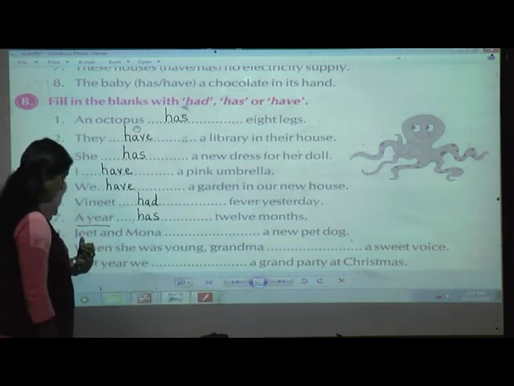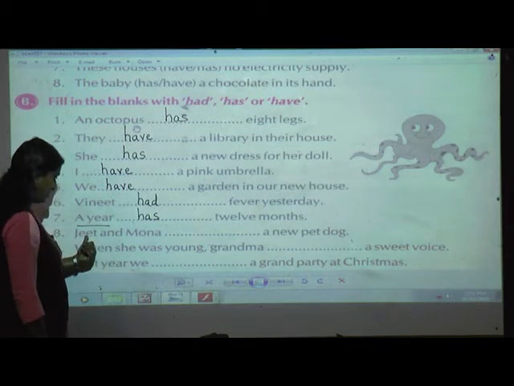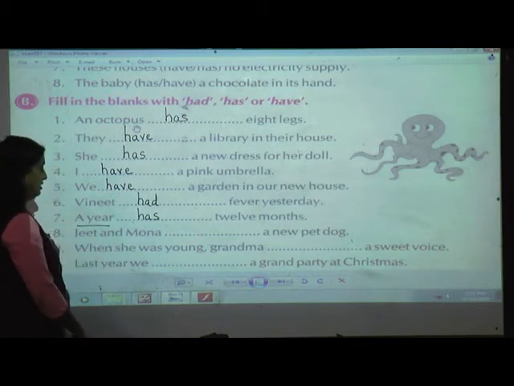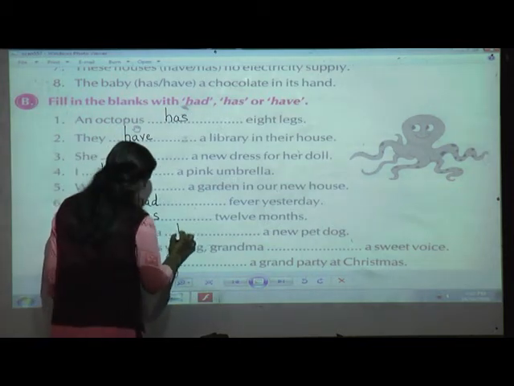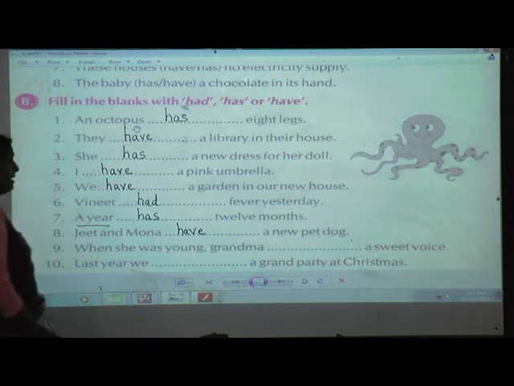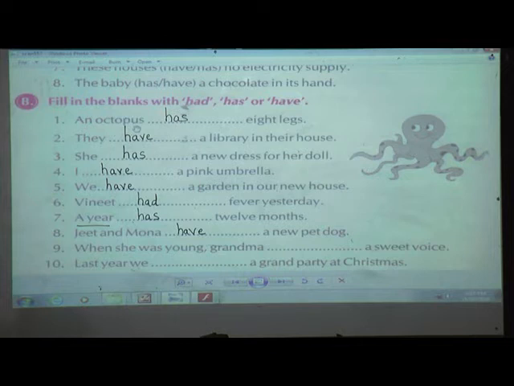Here we can see two persons are there. One girl, one boy, Jeet and Mona. So Jeet and Mona, yes, it is a plural. Again, have.